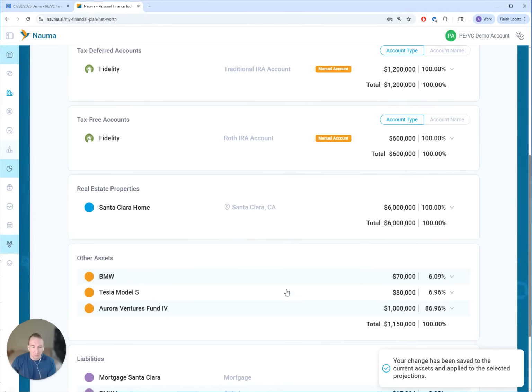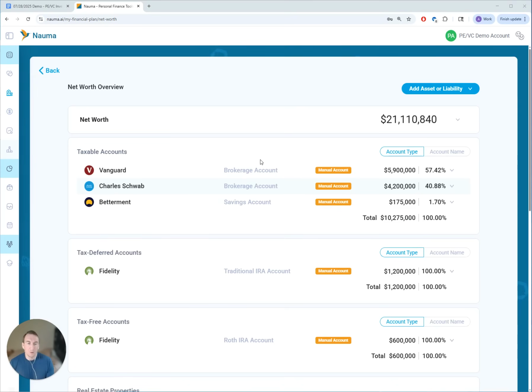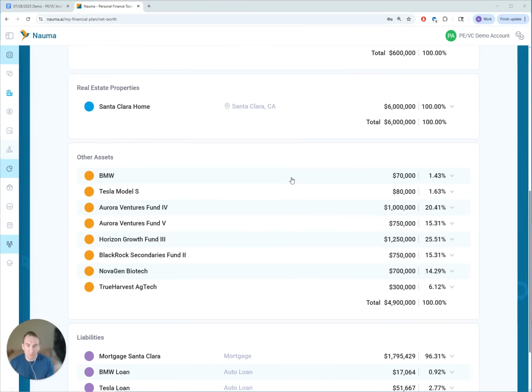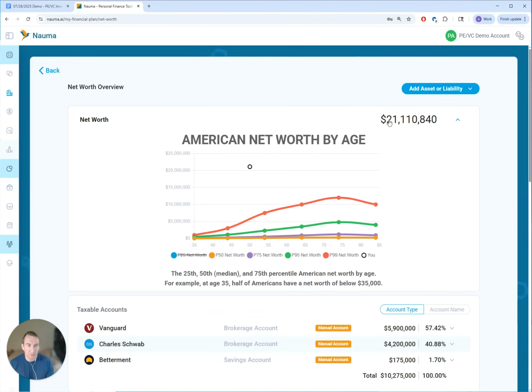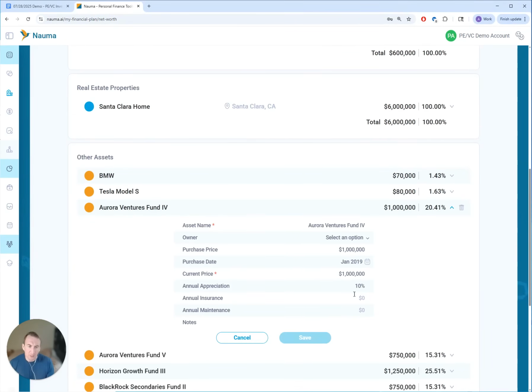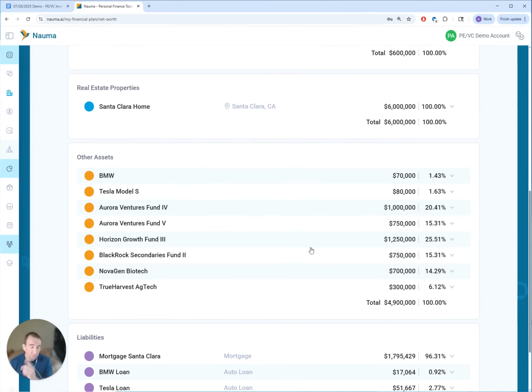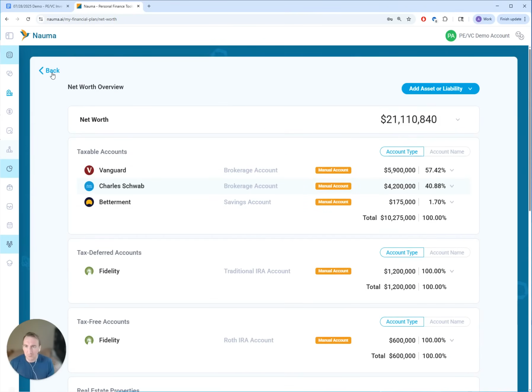So now you see that there's one fund that has been added. We'll do the same thing for the other funds. Now I'll just pause the video here so you don't watch me doing the same thing multiple times. All right, so we added all venture capital funds and direct investments into Model 2 for net worth projection. So now the total net worth is $21.1 million. And I added 10% as annual appreciation for these funds. This is an okay estimate, but I'll make a separate video and show you how to calculate IRR based on TVPI and the fund duration. There's a pretty simple formula for that, but we'll do that later.